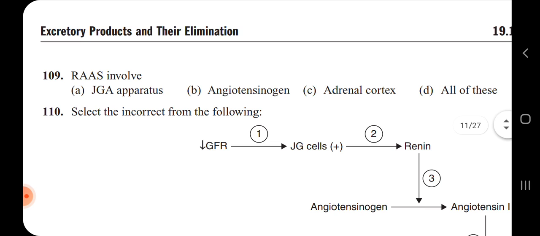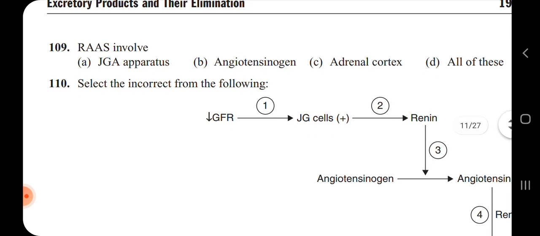Next, the 109th question, RAAS. What is this RAAS? The renin angiotensinogen mechanism. It involves the juxtaglomerular apparatus, angiotensinogen, and the adrenal cortex, all of these. The adrenal cortex is a part of the adrenal gland.